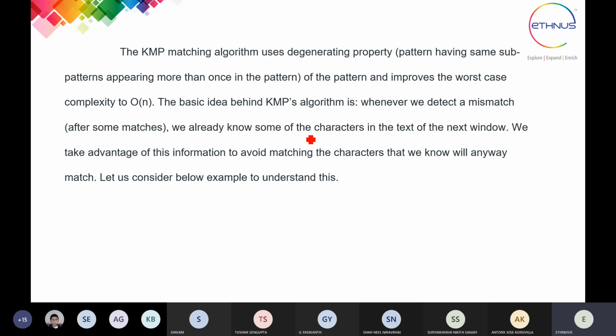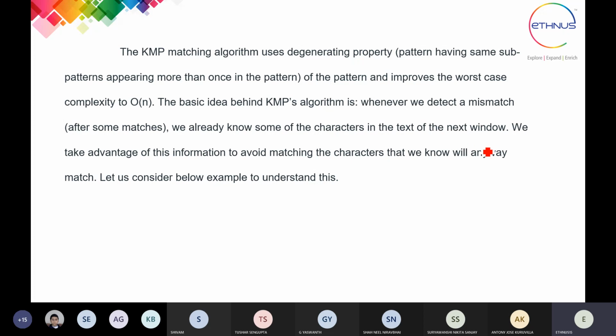That is what is written: whenever we detect a mismatch after some matches, we already know that some of the characters in the text of the next window have matched with the pattern. First we start with the 0 location, then we start with the 1 location.